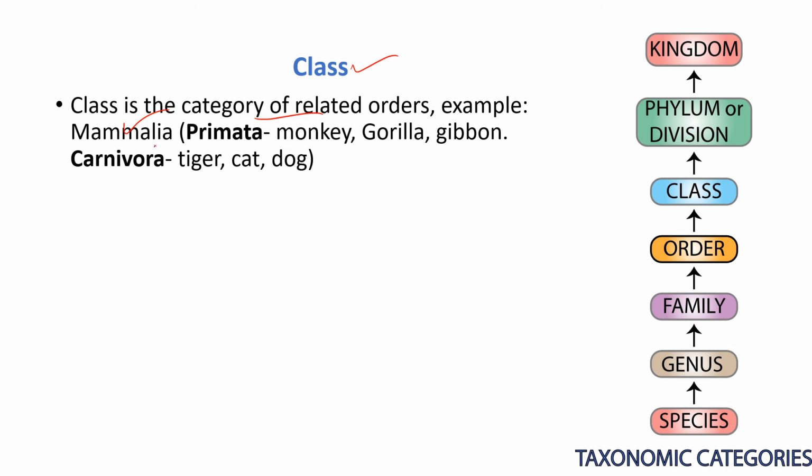In the class Mammalia, we have two orders, that is Primata and also Carnivora. In the Primata, we have organisms like monkeys, gorillas, gibbons, and so on. In the same way, the Carnivora has the tigers, cats, and also dogs. So this is about the class.